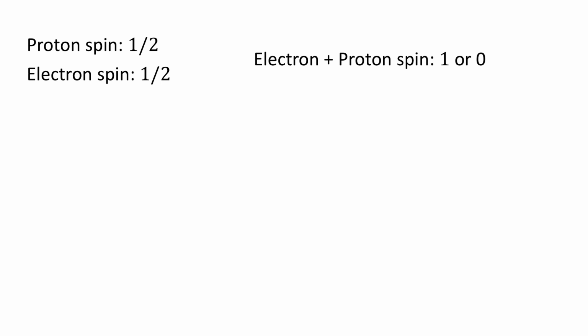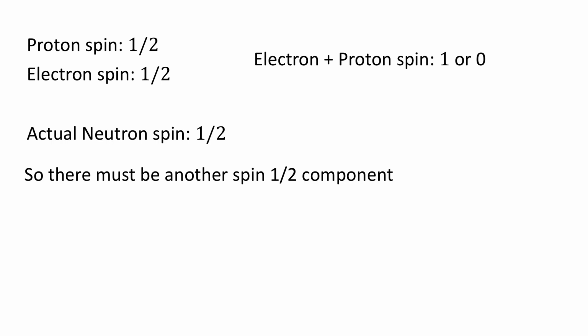Either their spins are aligned and a neutron then has a spin of 1, or they're anti-aligned and a neutron has a 0 spin. Of course, we know that neutrons are spin 1/2, so there has to be that little neutrino in there to make it all work, as angular momentum is a conserved quantity.